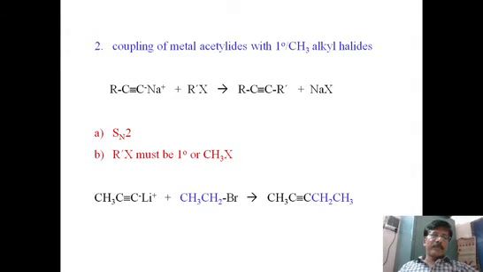The best example you can see here: lithium acetylide. To this ethyl bromide is added. Then lithium bromide is removed and ethyl is attached on one side. So this is methyl ethyl acetylene, or we can count 1, 2, 3, 4, 5. So this product is 2-pentyne.